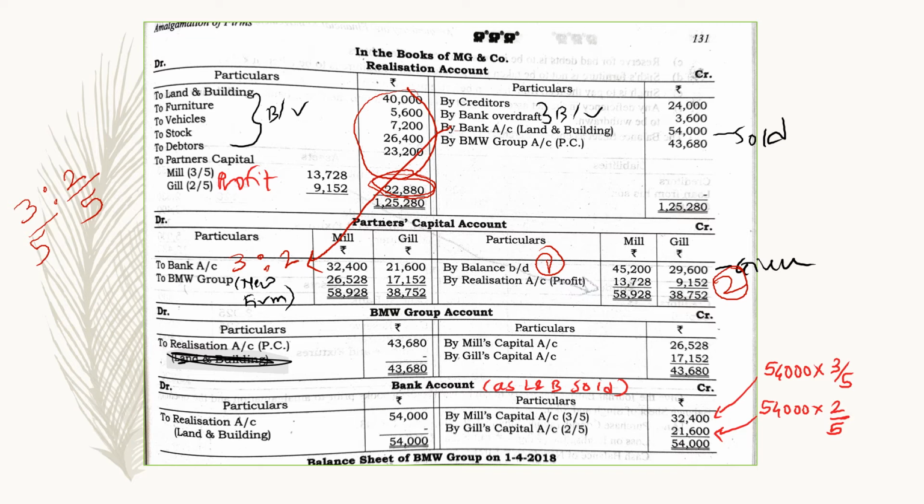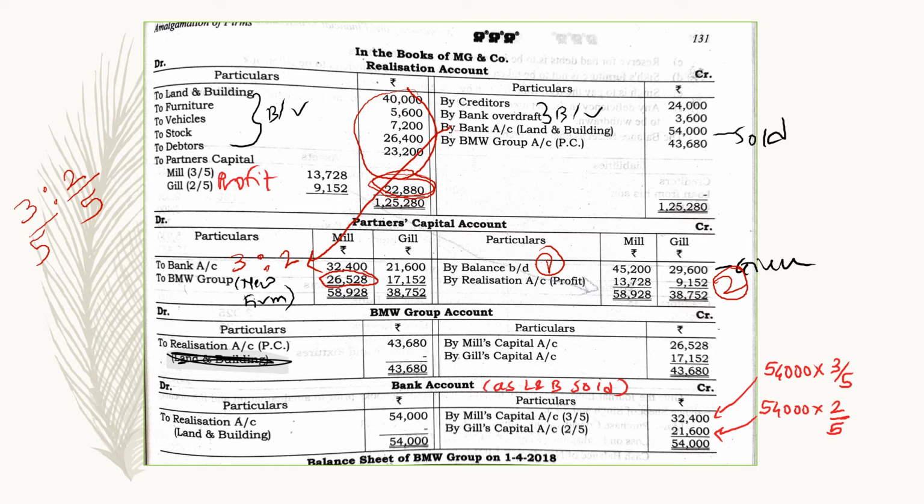Then we will close the partners' capital account, Mills account will be closed. The total is 58,928 and the balancing figure is 26,528. So this figure will be transferred to the BMW Group account like here. Then Gills account will be closed.